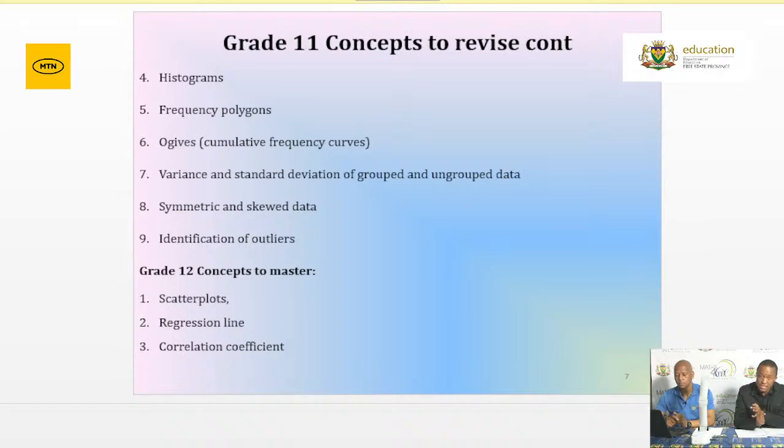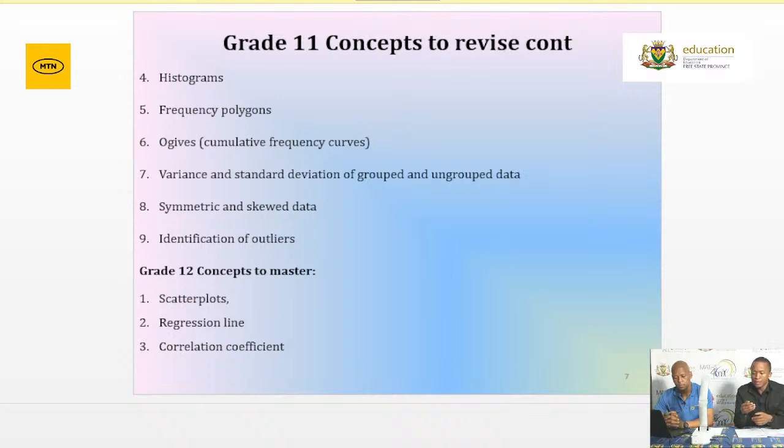And then lastly, grade 12s under statistics, please, you must be able to measure the strength of the association between the two variables that you are measuring, and that we refer to as the correlation coefficient. To find the correlation coefficient, you have to remember your calculator skills. Grade 12s, please go and brush up on that. And the correlation will give you how closely associated those two variables are.